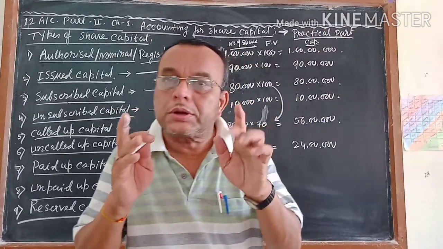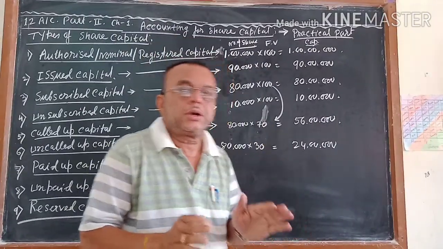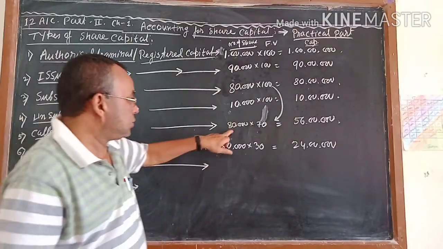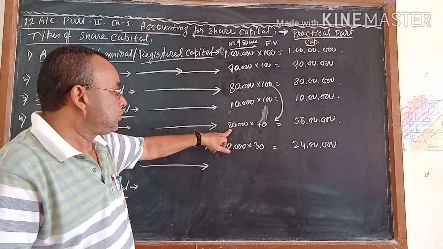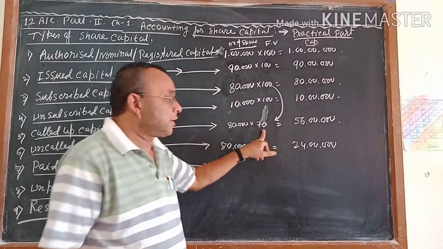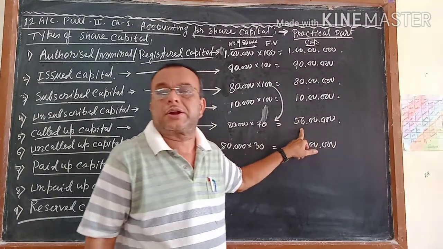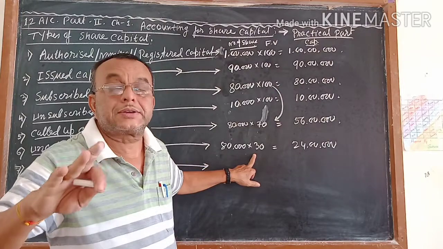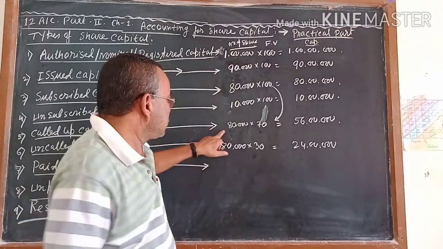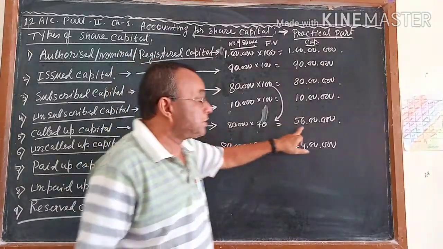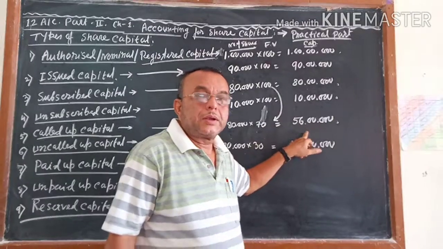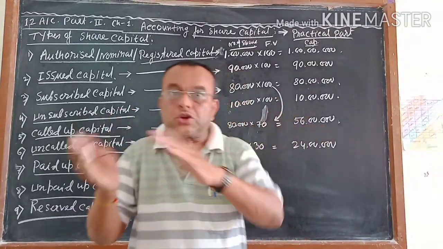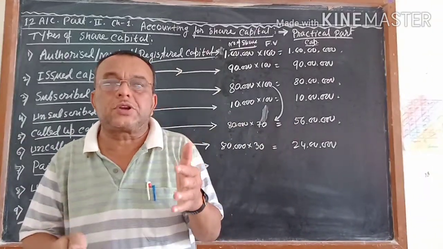capital. Now can you tell me at present how many shareholders will pay the money, how much to you? This is 80,000 शेयर का पास 70 रुपीज करके आपको 56 lakhs कलेक्ट करना है at present. This you are not collecting now. This will collect afterwards. Correct? So 80,000 शेयर का 70 रुपीज करके 56 lakhs you have to collect. And this 70 rupees also you will not collect at a time. Installment system.